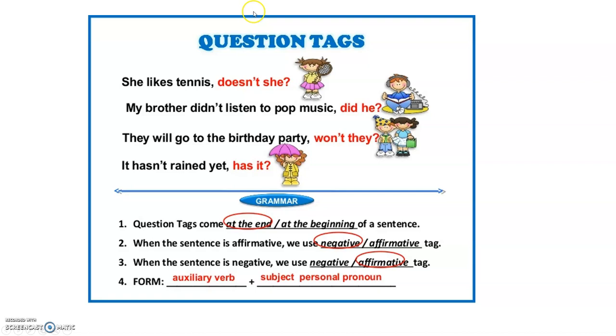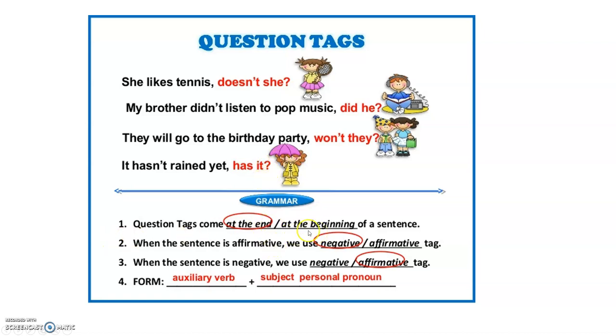Let's see some more examples. She likes tennis, doesn't she? Positive statement, negative question tag. And see all the punctuation, children. You have a comma, doesn't, here you put an apostrophe, and a question mark. My brother didn't listen to pop music, comma, did he? Question mark. They will go to the party, birthday party. Will is positive, so here it will be negative: won't they? Question mark. It hasn't rained yet, so it's negative, so you have a positive question tag, has it, and a question mark.